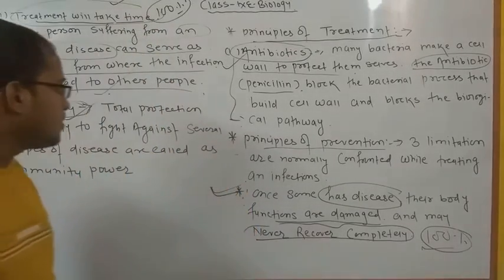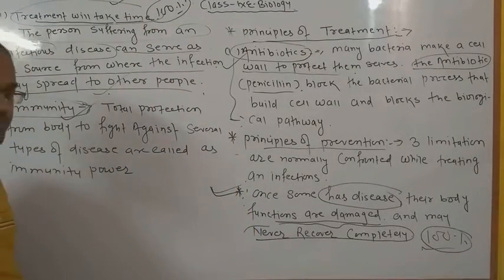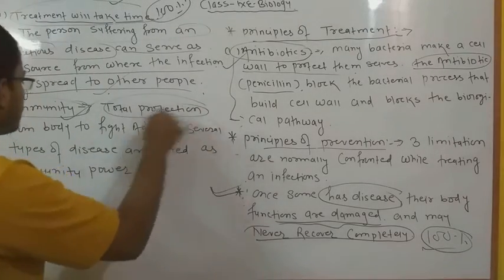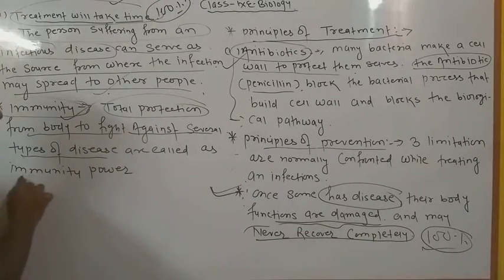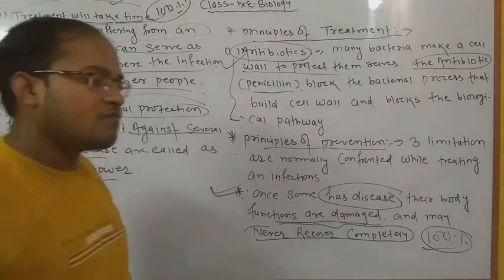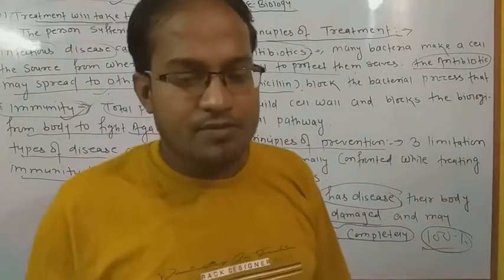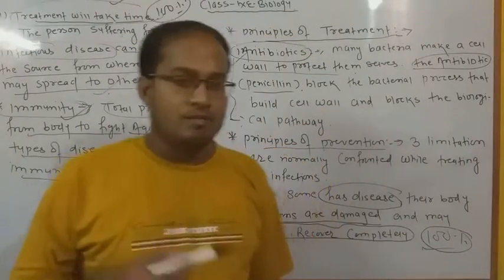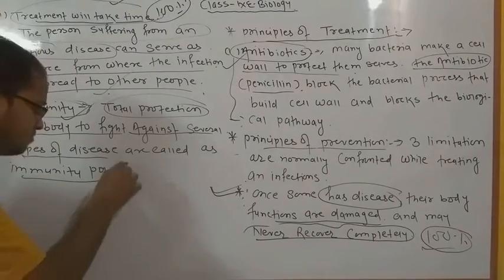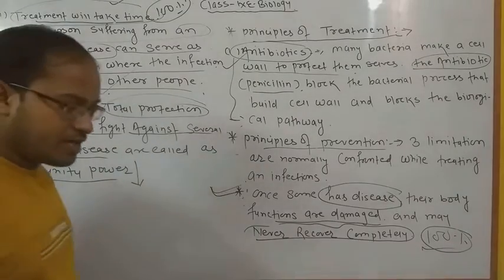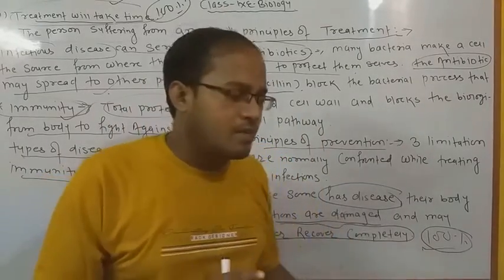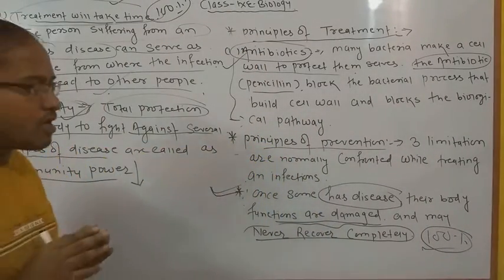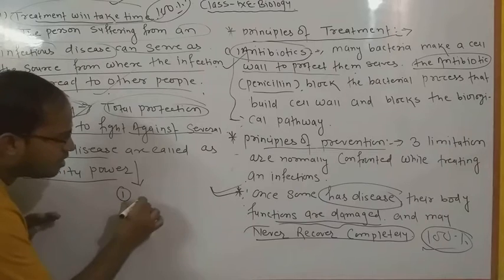So coming to the next point, what is the meaning of immunity? Means it is a word related to immune. Immune means the protection of the body to fight against several types of diseases, called immunity power. Immunity power is generally found in the immune system, in different types of cells and blood tissues. ठीक है, but the most important function is that they are able to fight. ये क्या करते हैं हमारे बॉडी में? They are present since birth, हमारे बॉडी में पाया जाता है. Most important, if I talk about it, immunities are generally two types.